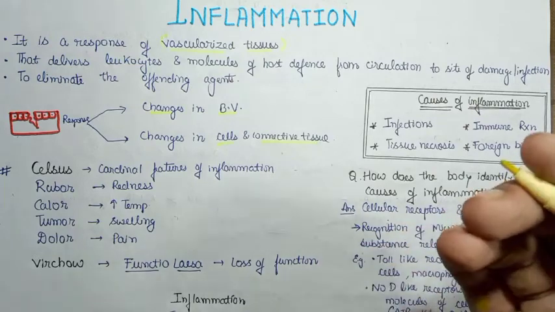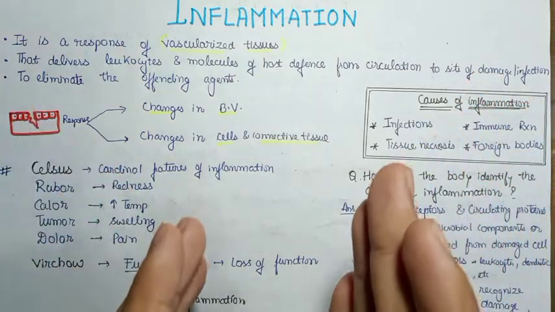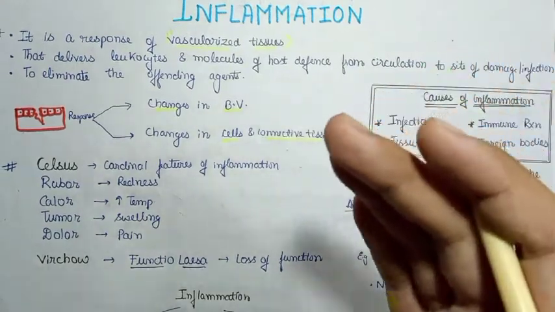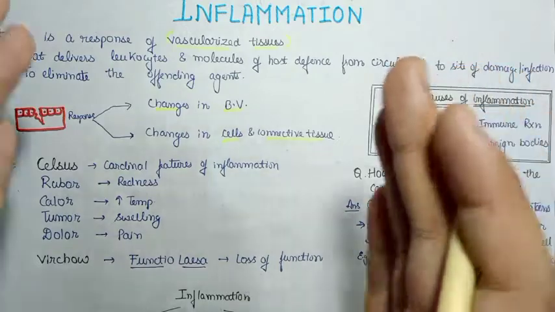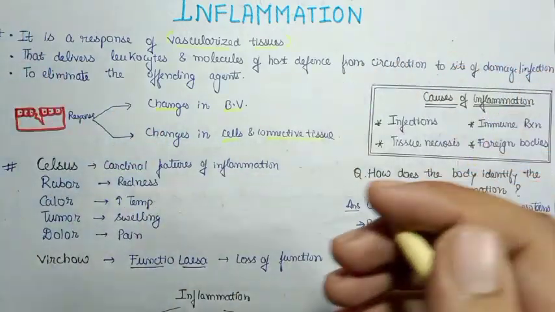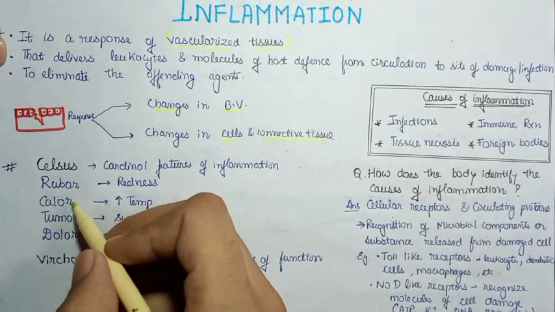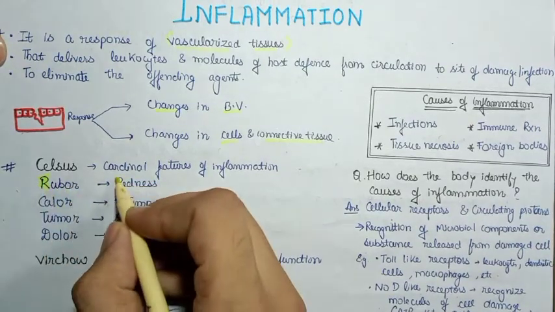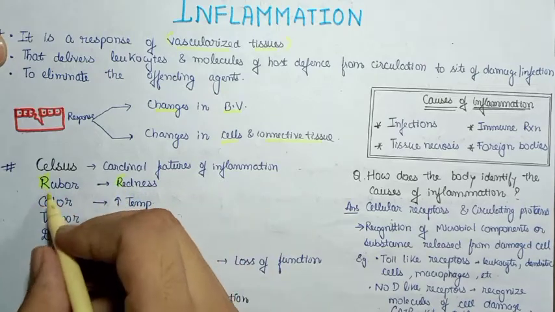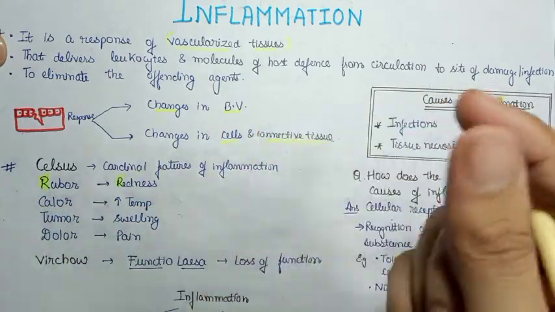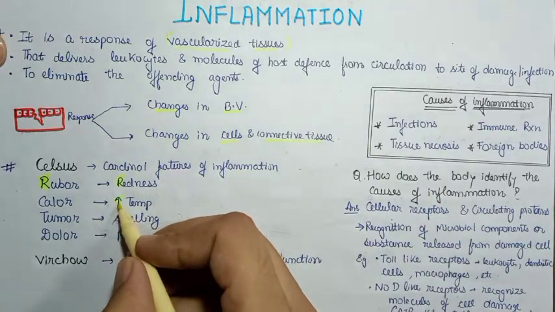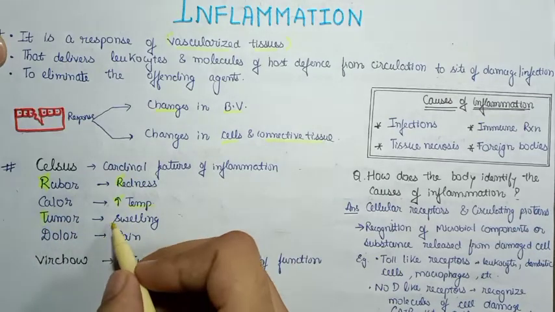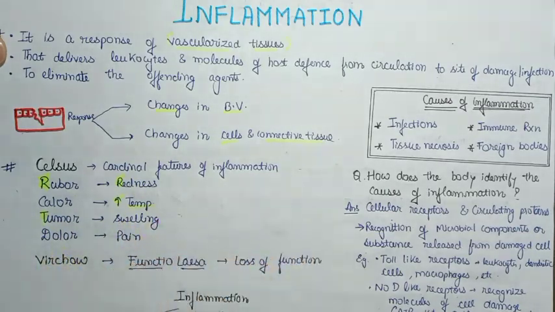There was a scientist called Celsus who defined the cardinal features of inflammation. Cardinal features of inflammation means if all these characteristic features are present, we can call that particular thing inflammation. So what are those? That is called rubor, calor, tumor and dolor. Rubor, see R stands for redness. Calor you can understand by the word calorie, which refers to heat energy. That's basically the increase in temperature. Tumor, basically I think everybody can understand. Tumor stands for the swelling and dolor stands for pain.